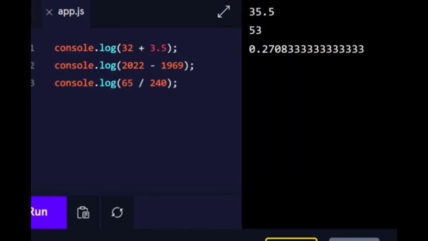Okay, number 4, create one last console.log inside the parentheses, multiply 0.2708 by 100. That's the percent of the sun that is made up of helium. Assuming we could stand on the sun, we'd all sound like chipmunks.